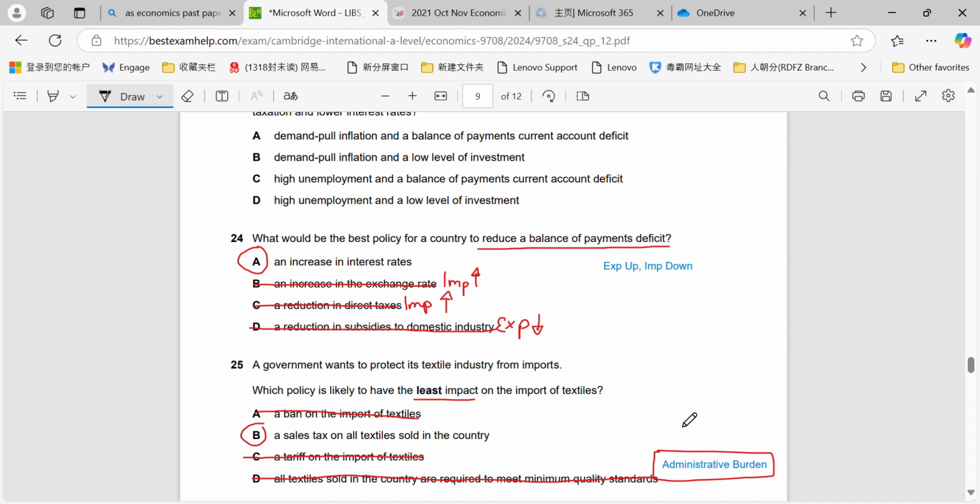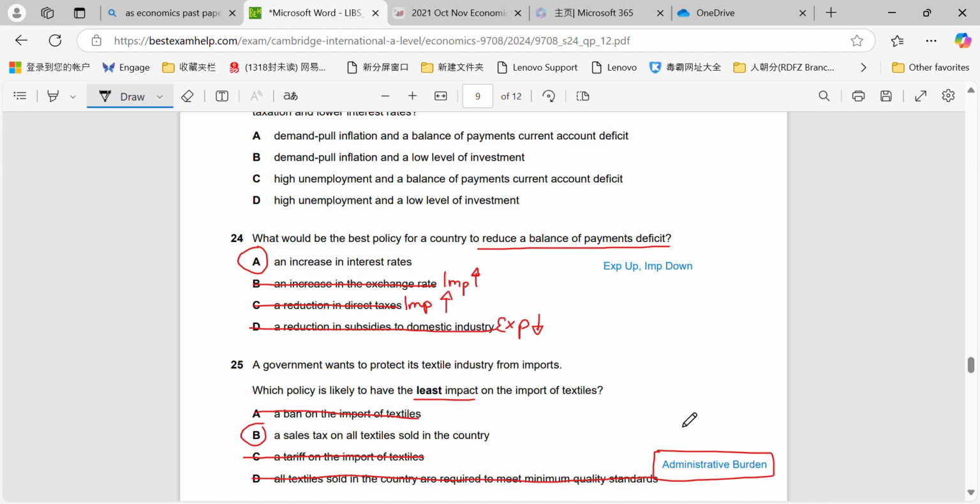Okay, question 25. We're asked which policy would have the least impact from protecting our domestic textile industry. A would be an embargo, banning the import of textiles, which would have an impact. It would help to increase consumption on the domestic market for textiles. If we increased the indirect tax or the sales tax on textiles sold in the country, that would have the least impact on imports because it would actually make imports more price competitive as they're becoming more expensive domestically.